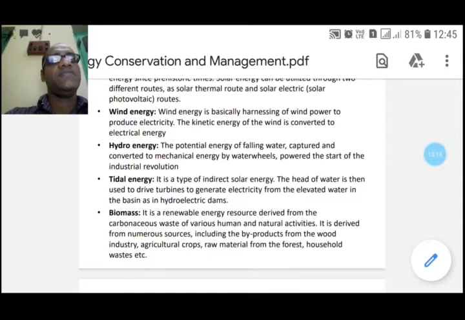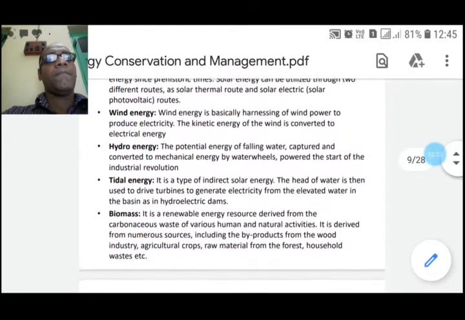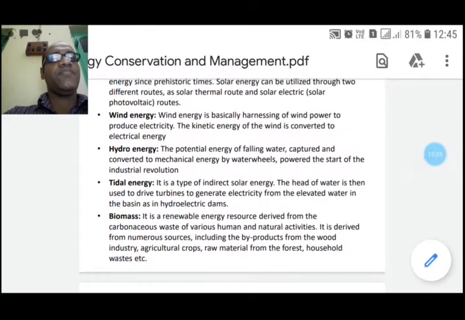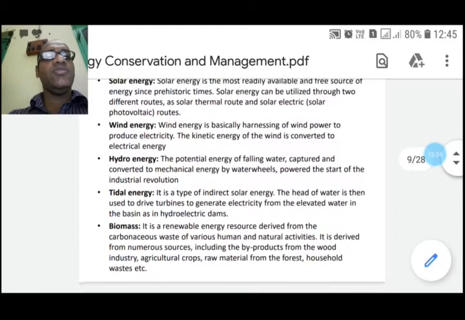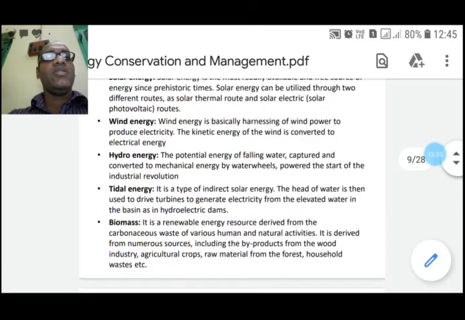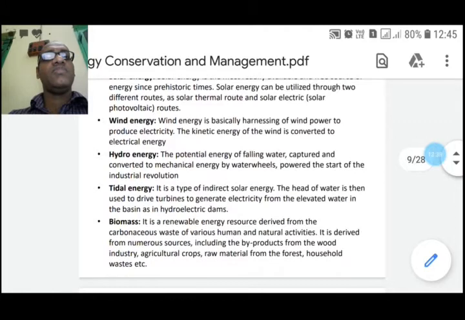Indirect solar energy. The head of water, in case of high tide, the head of water etc. can be passed through a dam, and during the low tide, that high head water is released through a turbine to generate the electricity.